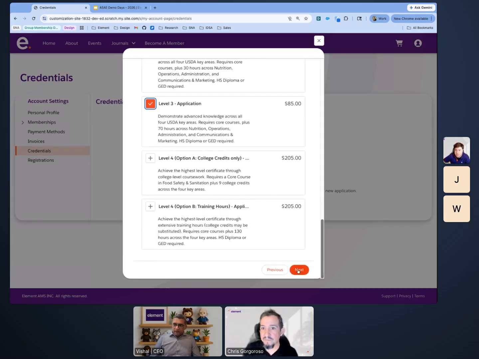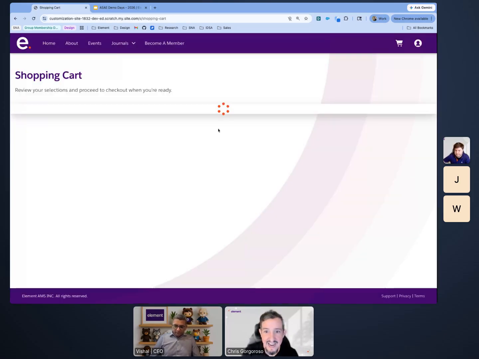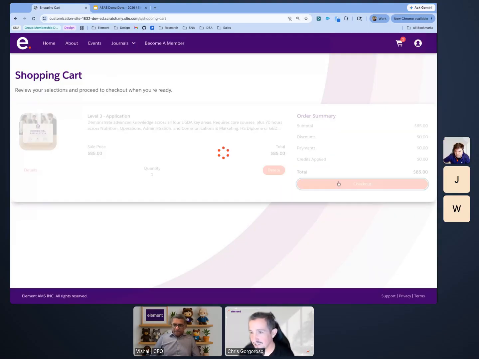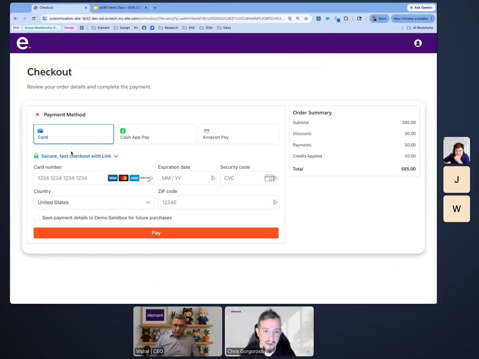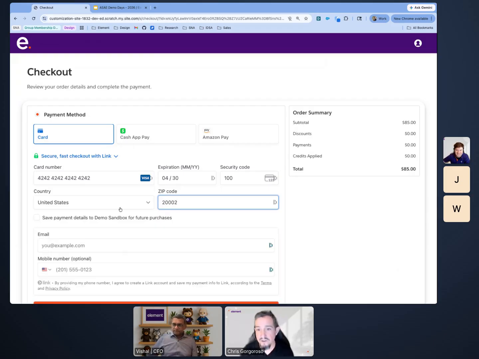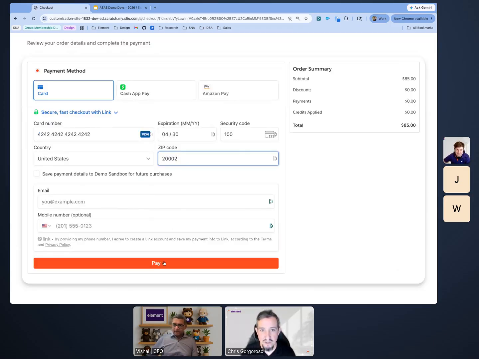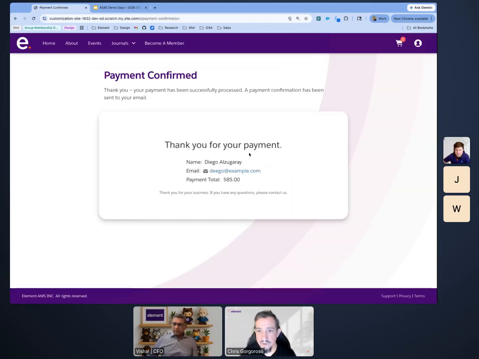Okay. So Diego picks level 3, and he's going to go ahead and have that added to the cart. I've got my level 3 application added to the cart, $85, looks great. Go ahead and make a payment for it. Now here on our checkout page, we integrate with Stripe. So any payment method that you connect with your Stripe is going to be presented to you. So if you want to see Apple Pay or Google Pay, Amazon Pay, Cash App, all of those things are available to you inside of our Element member portal.